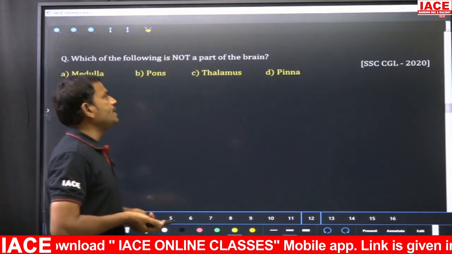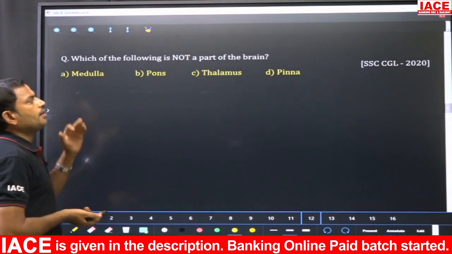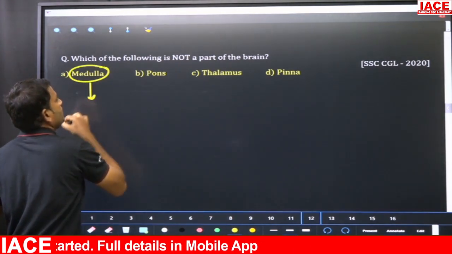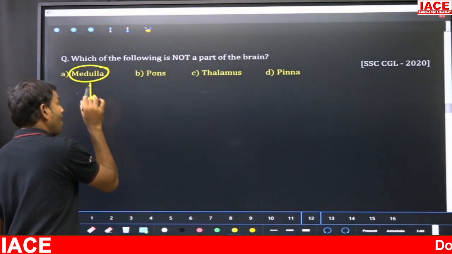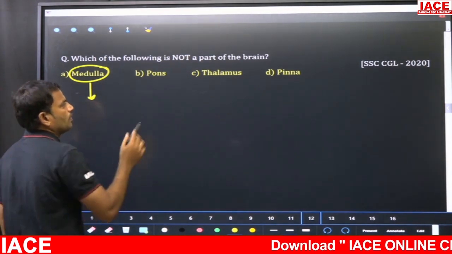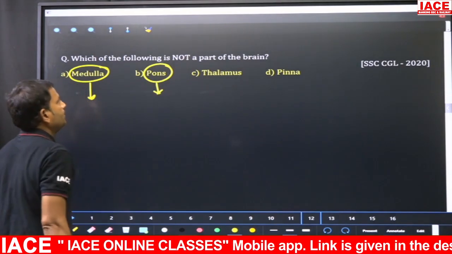Which of the following is not a part of the brain? So, medulla is a part of the brain. In fact, it is called medulla oblongata. It is the last part of the brain. Later, the brain continues as spinal cord. Then pons varoli is also a part of the brain.